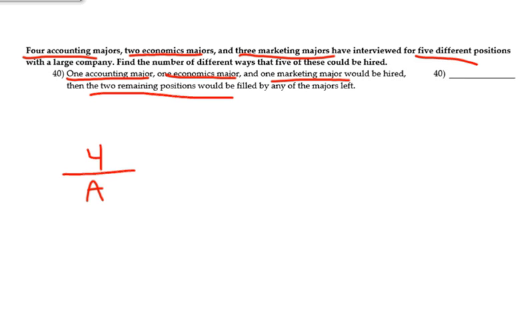Number 40 says 4 accounting majors, 2 economic majors, 3 marketing majors have interviewed for 5 positions to fill. And we want to find the number of different ways that 5 can be hired. We're going to pick 1 accounting major, 1 econ major, 1 marketing major. And then the 2 remaining positions are just going to be filled at random. So we need an accountant, and we have 4 to choose from for that. We need an econ major, and we have 2 to choose from. And for marketing, we have 3 people to choose from.